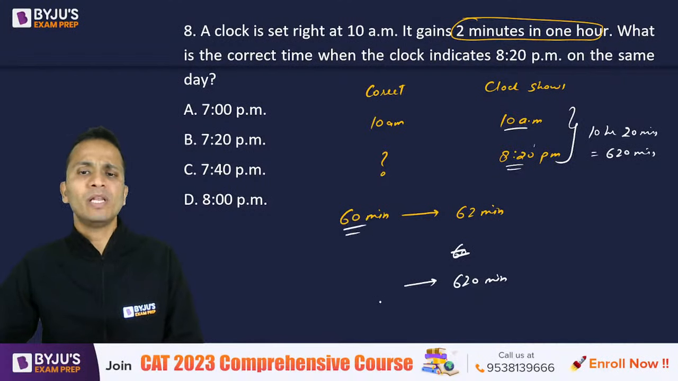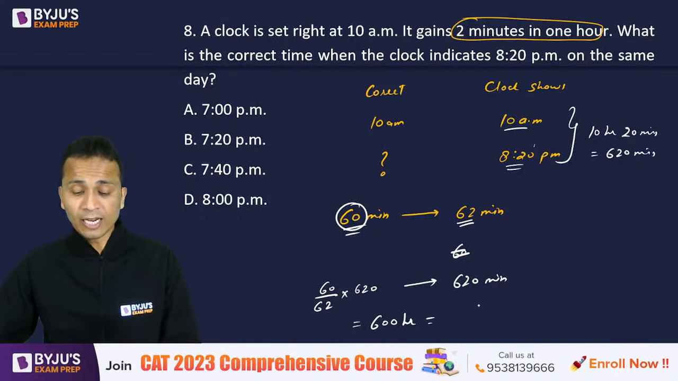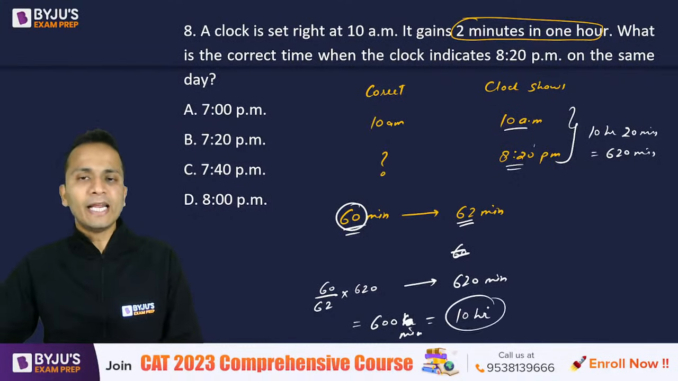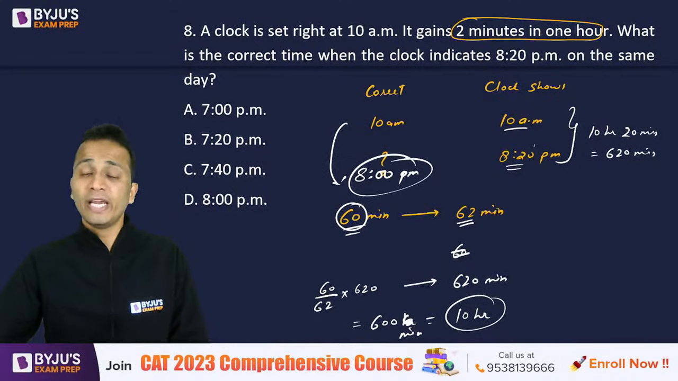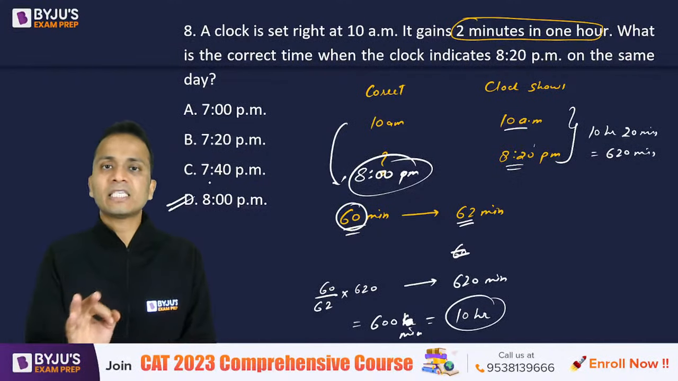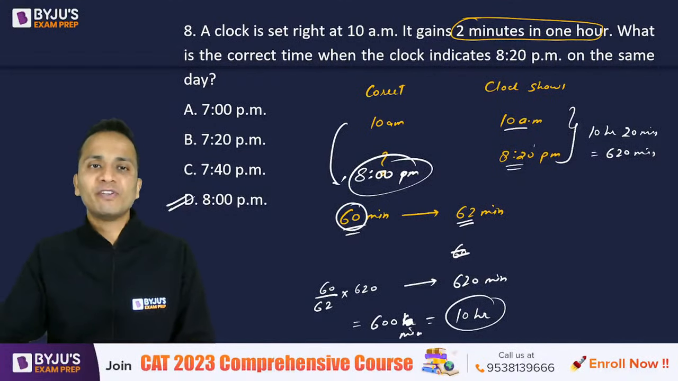Okay, so when 620 minutes will elapse in this clock, correspondingly the correct time that will elapse will be, so अगर यहाँ पे 62 है, यहाँ पे 60 है, okay, so the correct time that will elapse will be 60 upon 62 multiplied by 620, and that will come out to be 600 minutes. Now 600 minutes will be equal to 10 hours. So the correct time elapsed will be 10 hours after 10 a.m. Okay, so 10 a.m. में 10 hours add कर दो and you will get your answer, which is 8 p.m. So 8 p.m. exactly will be the time, correct time in the clock. Okay, so the correct answer is option D, and all of you have given this correct answer.